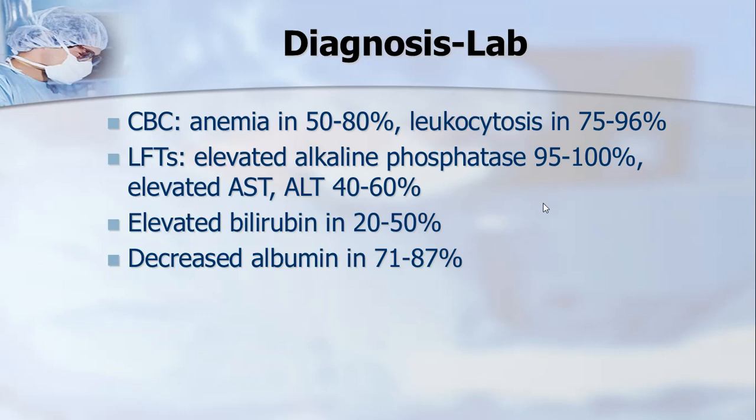Liver function tests are elevated, serum bilirubin is elevated, and serum albumin is on the lower side because of malnutrition, anorexia, sepsis, and the reduced ability of the liver to make albumin. So albumin is one of the commoner findings, where albumin is low and bilirubin is high on the liver functions.